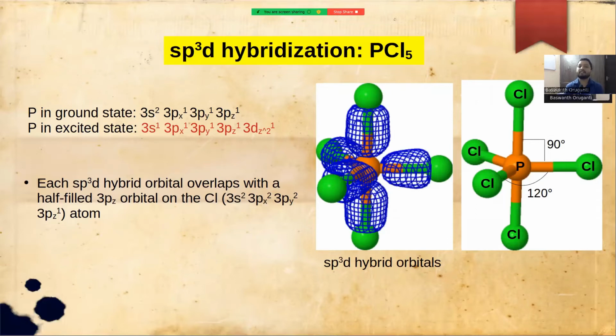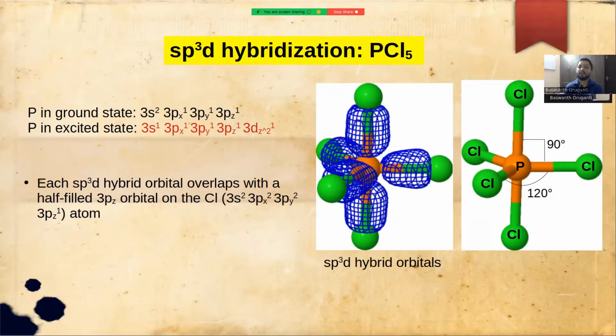Phosphorus in its ground state has 5 valence electrons, 3s2, 3px1, 3py1, 3pz1. In its excited state, one of the s electrons gets promoted to the 3d orbital. So we have 5 half-filled orbitals, one 3s, three 3p, and one 3d. These 5 orbitals overlap to form 5 hybrid orbitals in the form of a trigonal bipyramid.